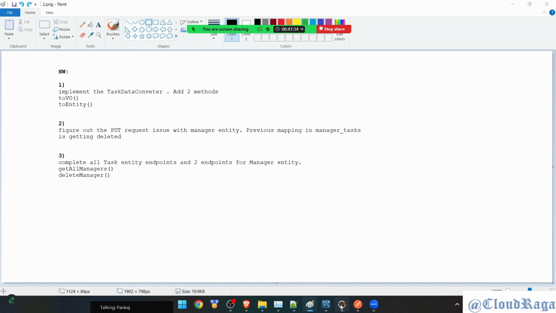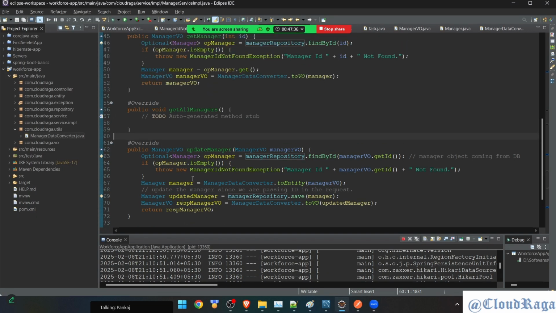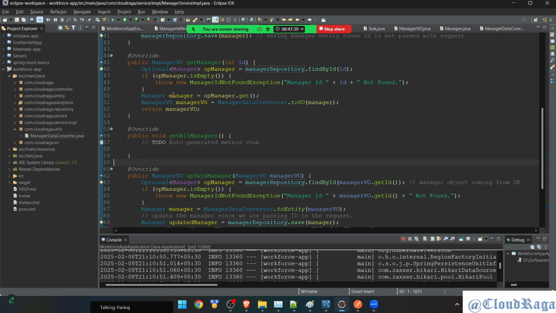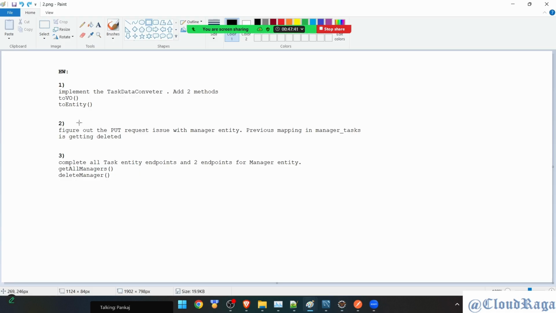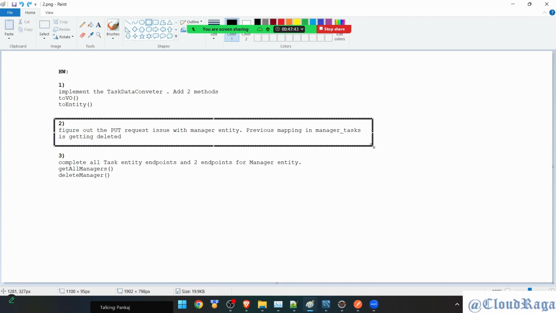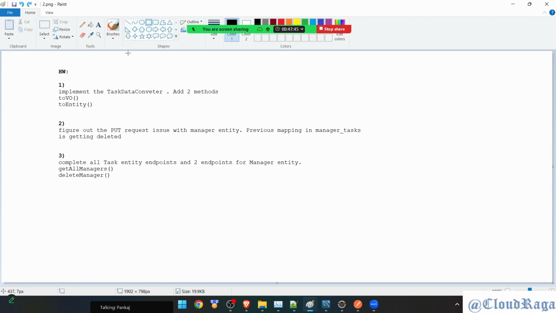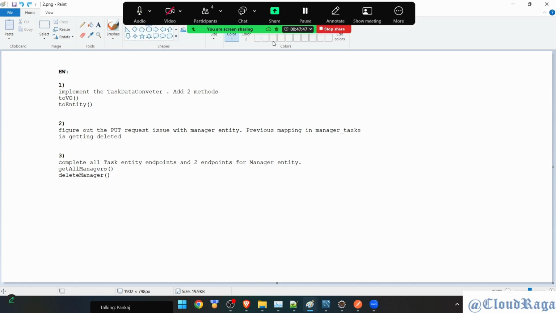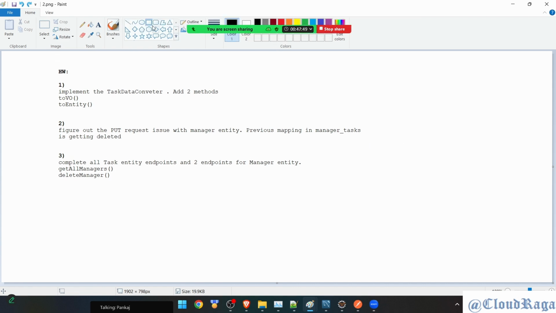And in the meantime, I will also complete at least the endpoints, and definitely I'll try from my side how to fix the second point as well. Okay, and let's see what comes up. Any question or doubt? We are done for today. Not much to discuss.